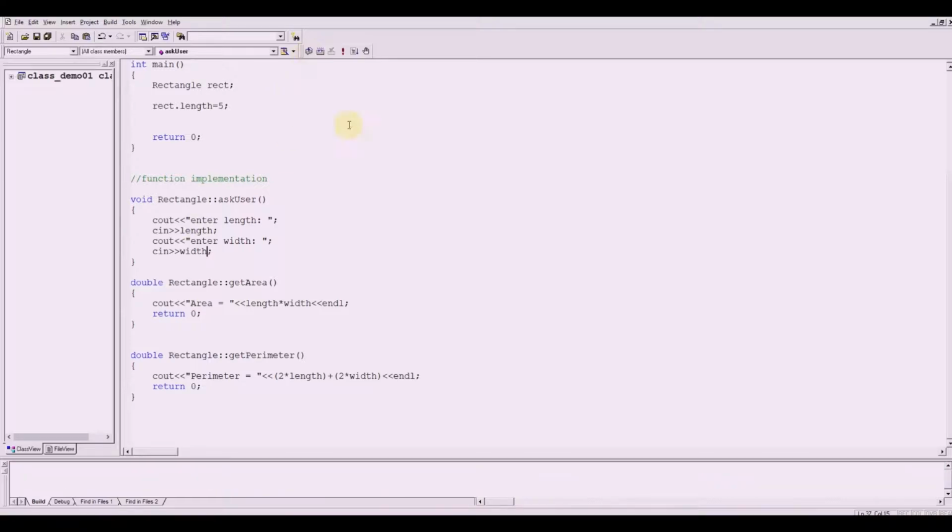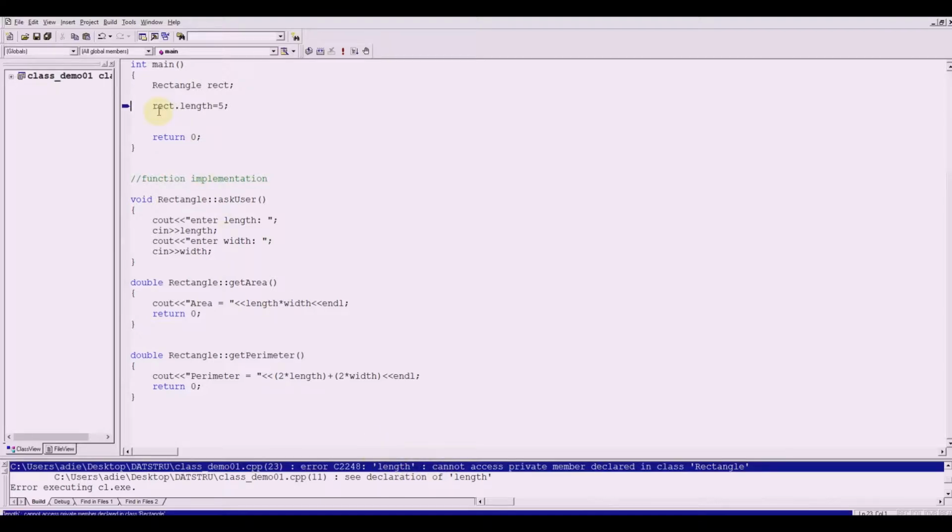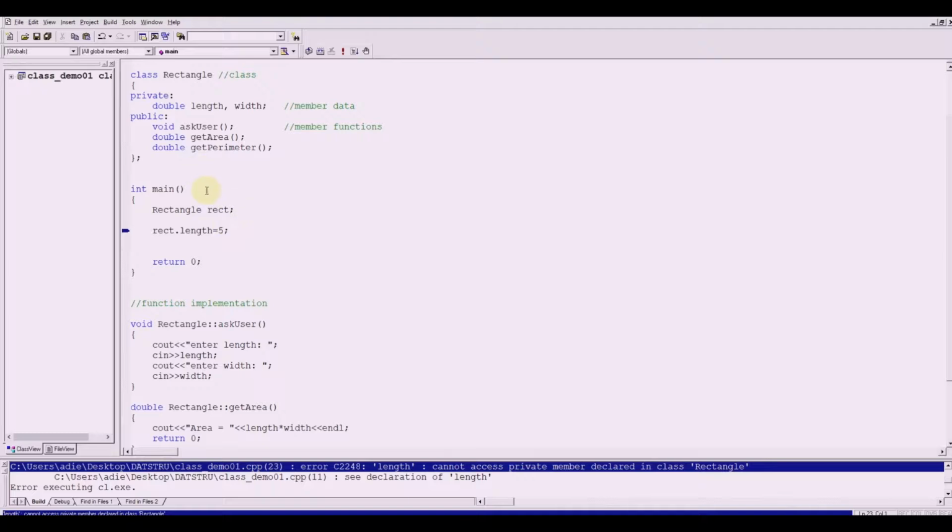Now, we've got an error here. Take note that for rect.length, we cannot access private member declared in class Rectangle, because the only functions that can modify or call the length and width here are these functions: askUser, getArea, and getPerimeter, since this is declared as private. So we need the concept here of data encapsulation. We need to protect these member variables or member data by setting them to private.